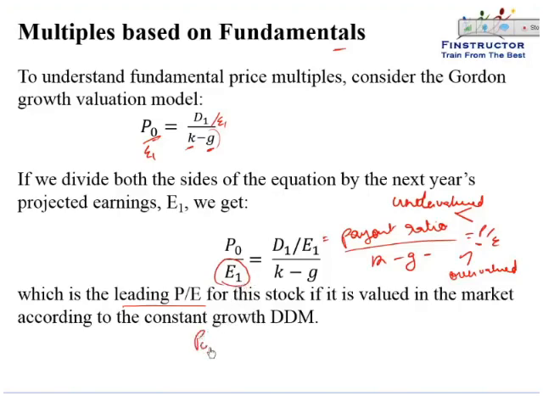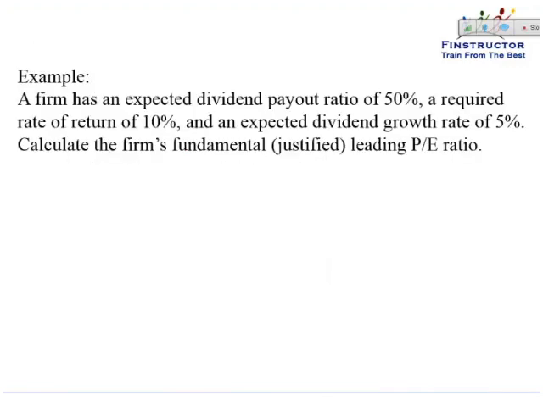If we divided both sides by last year's earnings, then P0 upon E0 would be called the lagging P by E multiple. So please note that D1 can be written as D0 into 1 plus G. So the lagging P by E multiple would be equal to the payout ratio into 1 plus G upon k minus G. Let's do an example and understand it better.